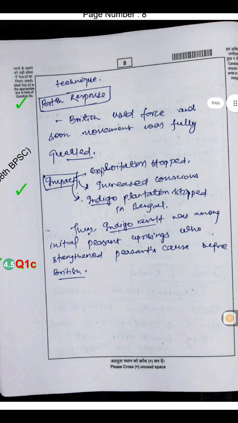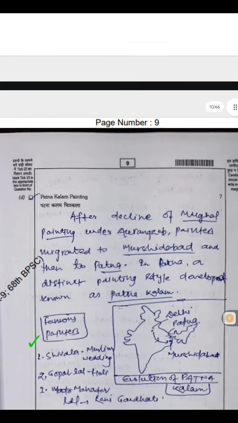British response: the British used force and soon the movement was fully quashed. Impact: exploitation stopped, increased consciousness. Indigo plantation stopped in Bengal. Thus the Indigo Revolt was among the initial peasant uprisings which raised the peasant cause before the British.